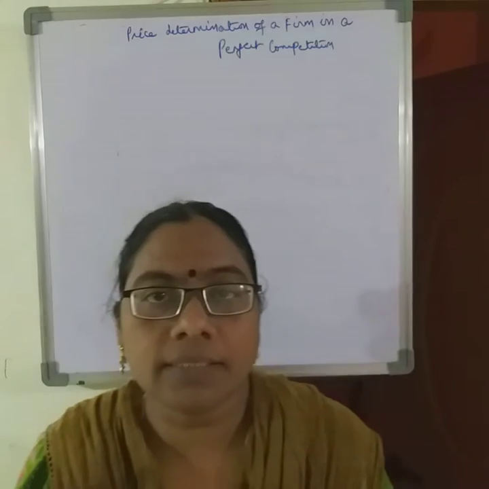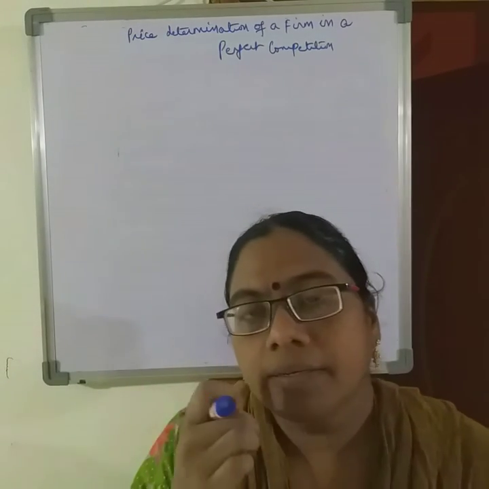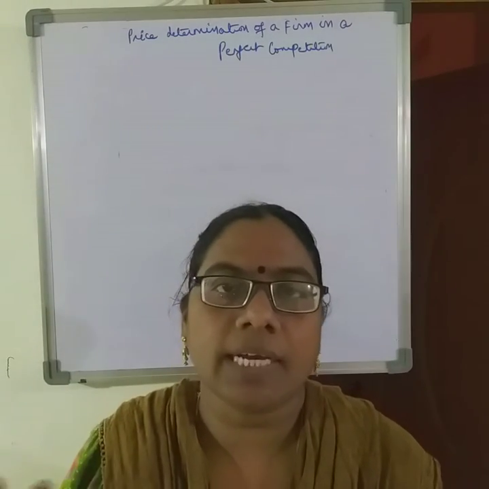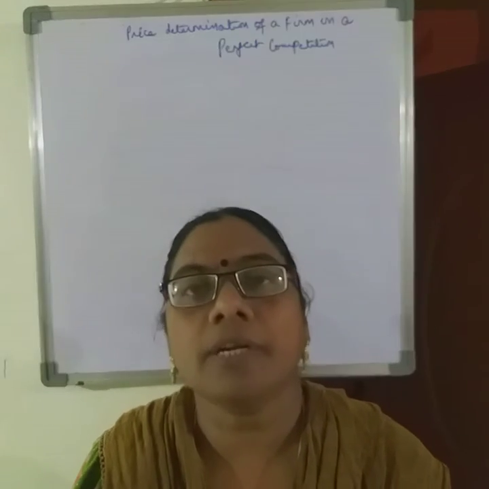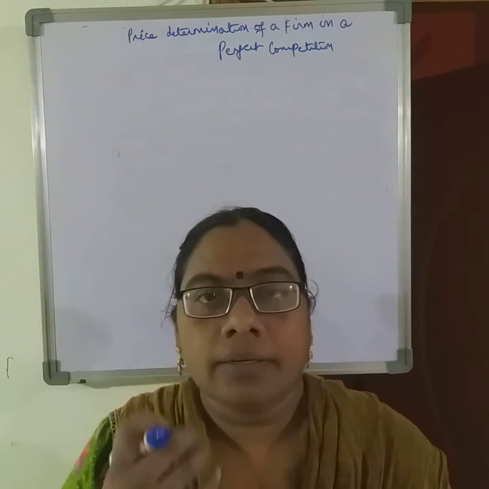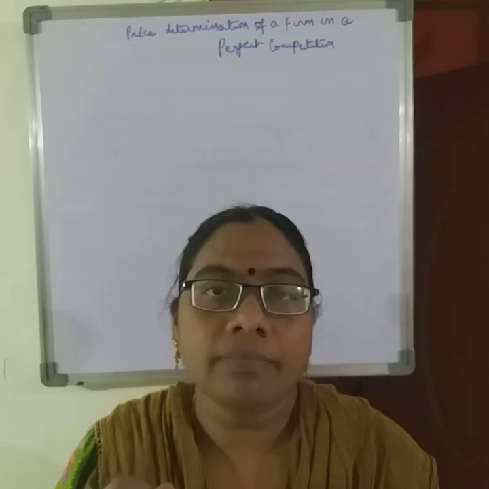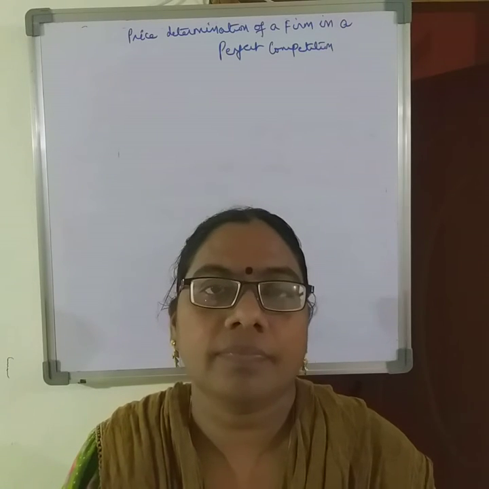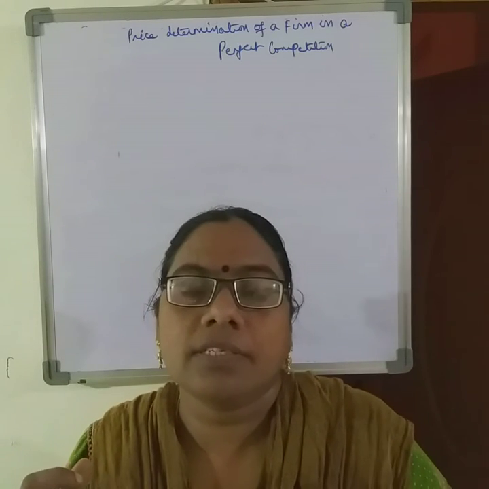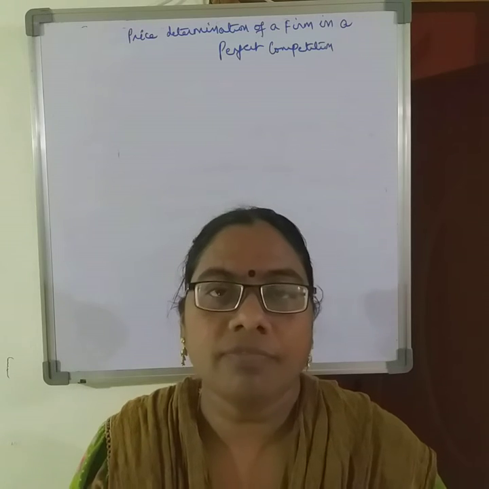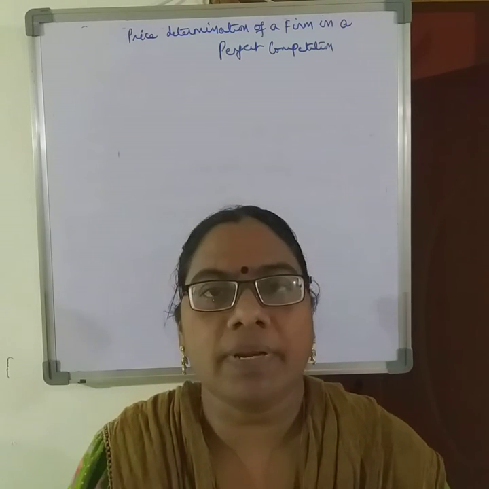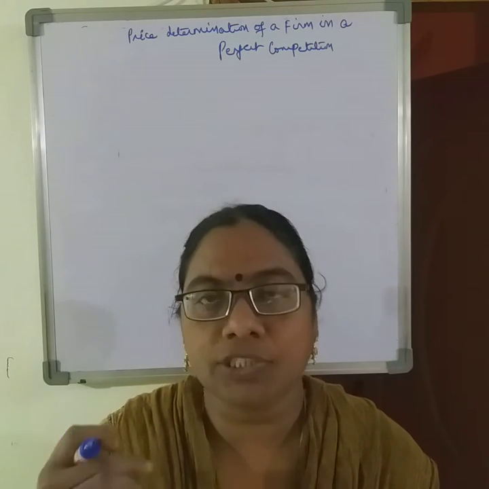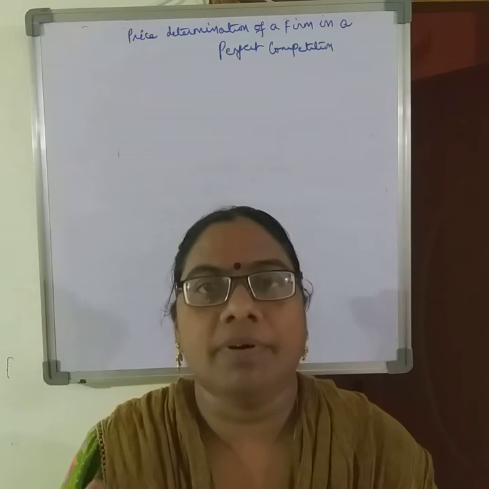In the last classes, I have explained the peculiar features or characteristics of a perfect competition and the equilibrium condition of a firm. Before price determination of a firm, we have to explain what are the equilibrium conditions of a firm in a perfect competition.